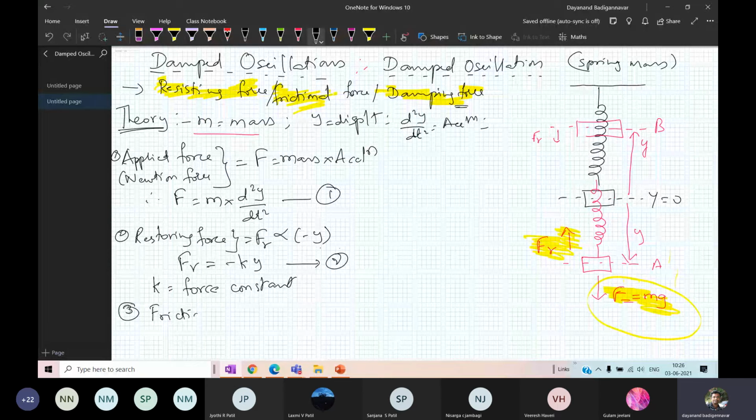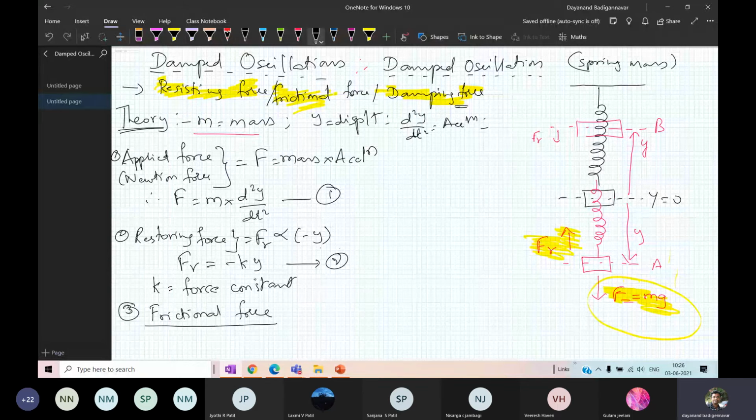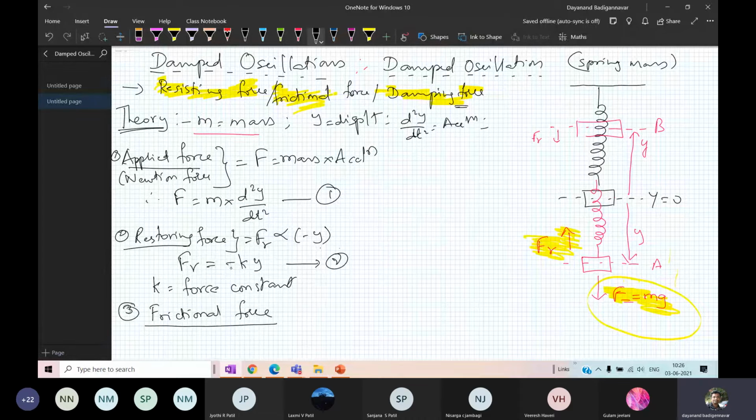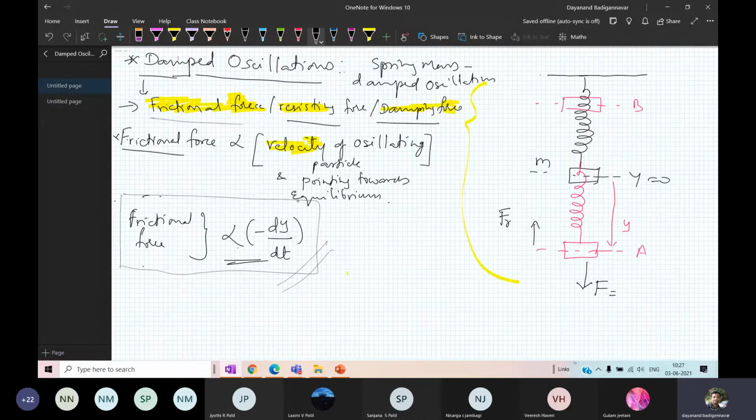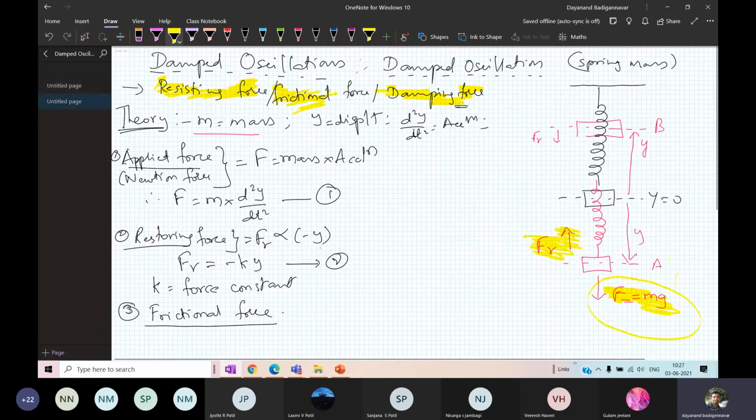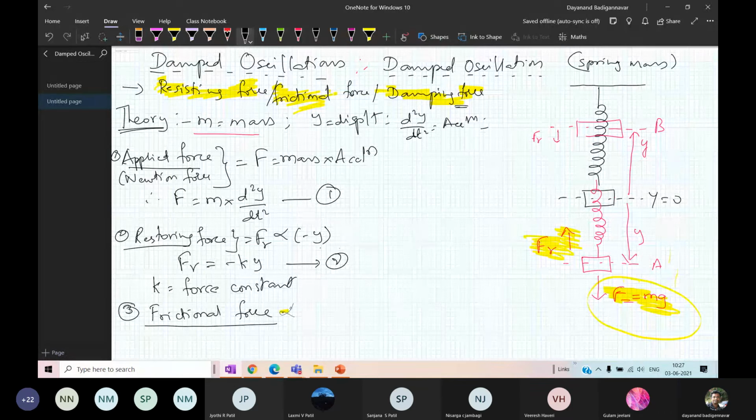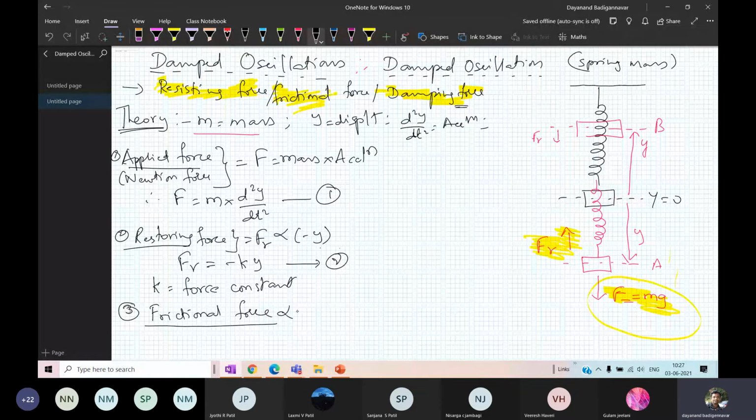Frictional force. Okay. So this frictional force, look here, it is proportional to the velocity. This is the previous screen. I have already written here: frictional force is directly proportional to velocity and it is pointing towards the equilibrium. Therefore, here I will write frictional force is directly proportional to the velocity. What is the velocity? dy by dt, and it is pointing towards the equilibrium.